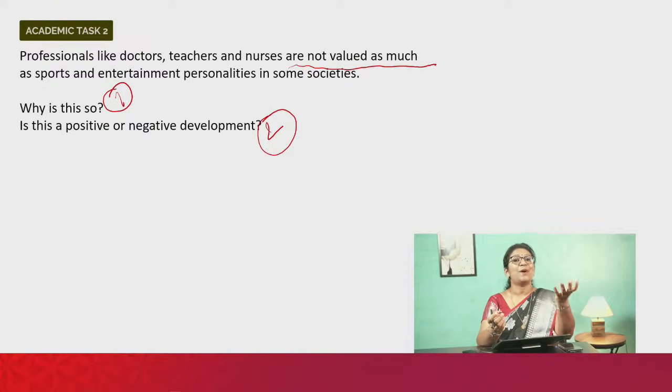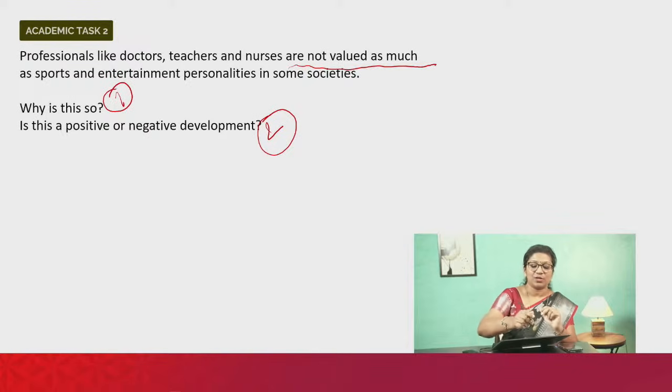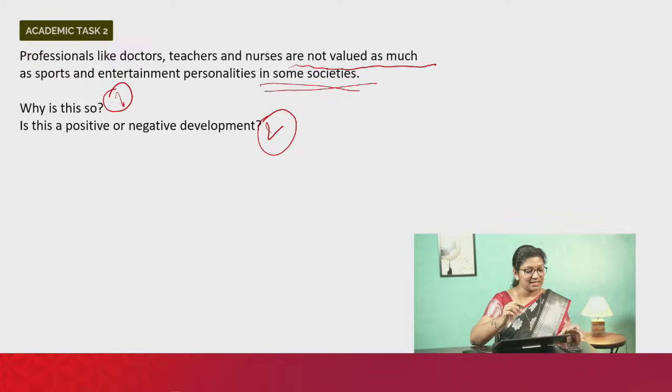Sports and entertainment. They're valued much more than the value given to a doctor, an engineer, a teacher or a nurse. And this is also clearly mentioned as something that is seen in some societies, not everywhere. So this is not a universal fact, okay? But this can be observed in certain societies.